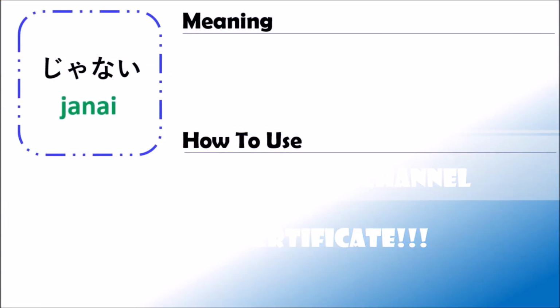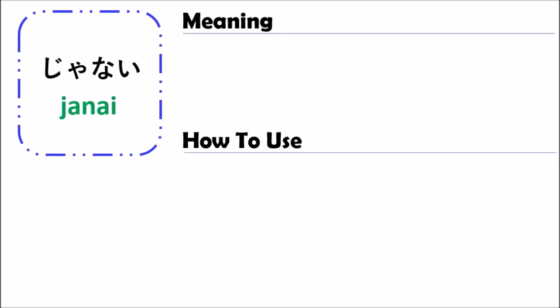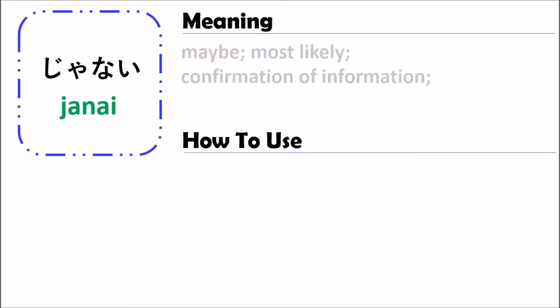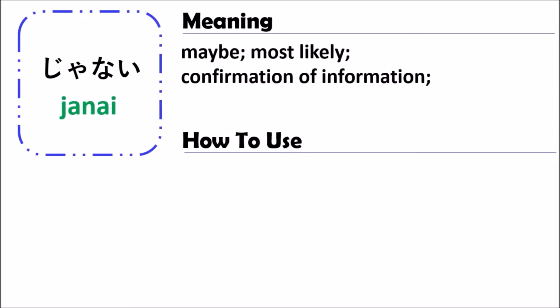The grammar that we are going to learn about today is about JANAI. The grammar of JANAI means maybe or most likely, confirmation of information.